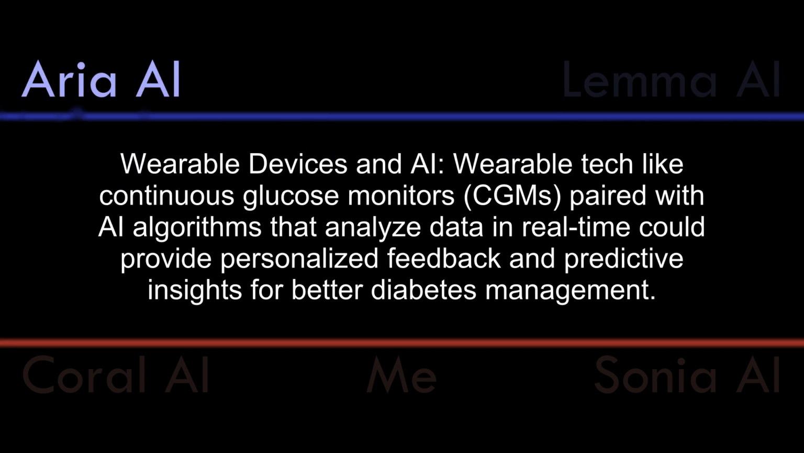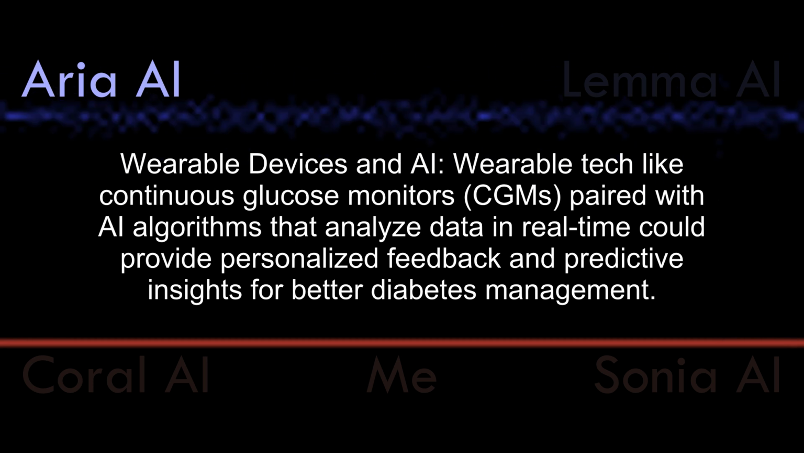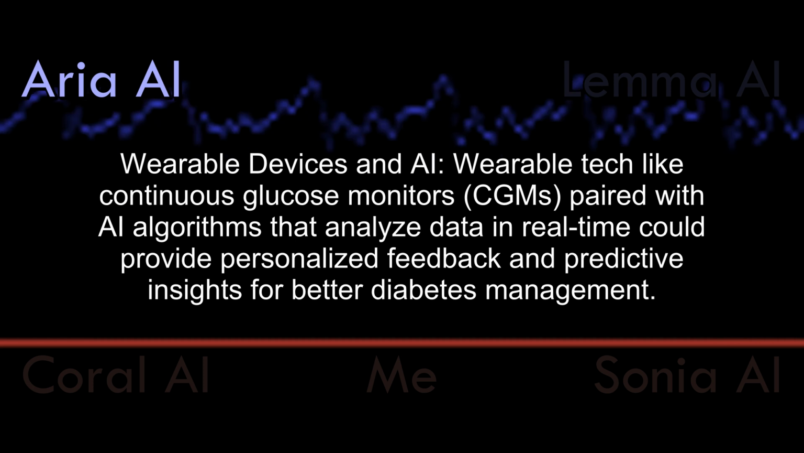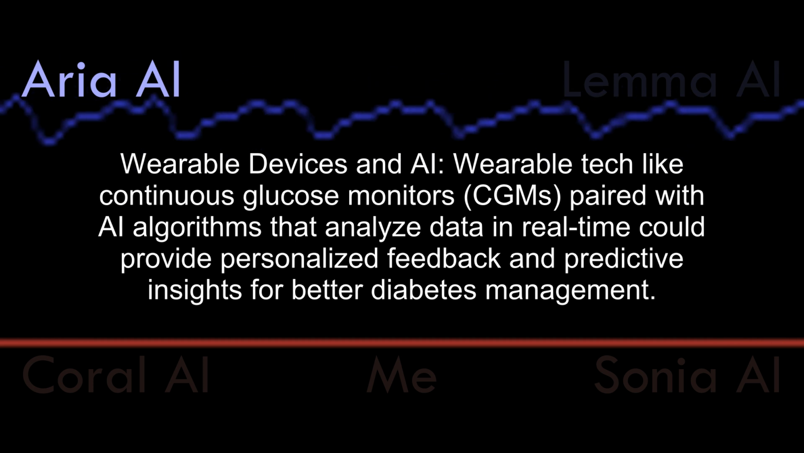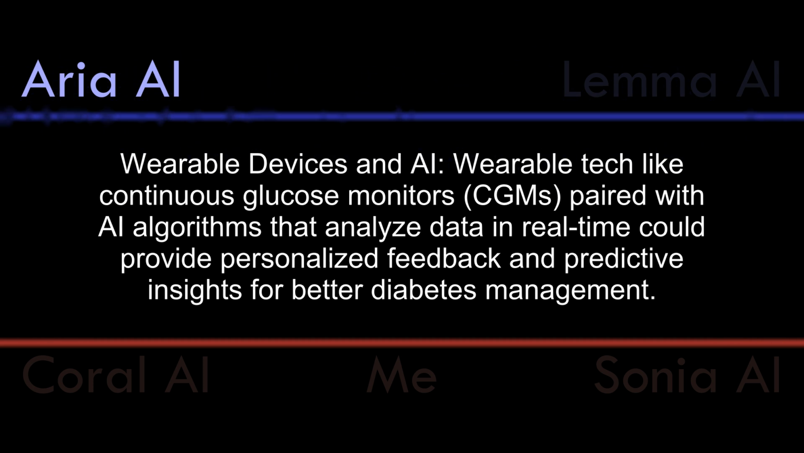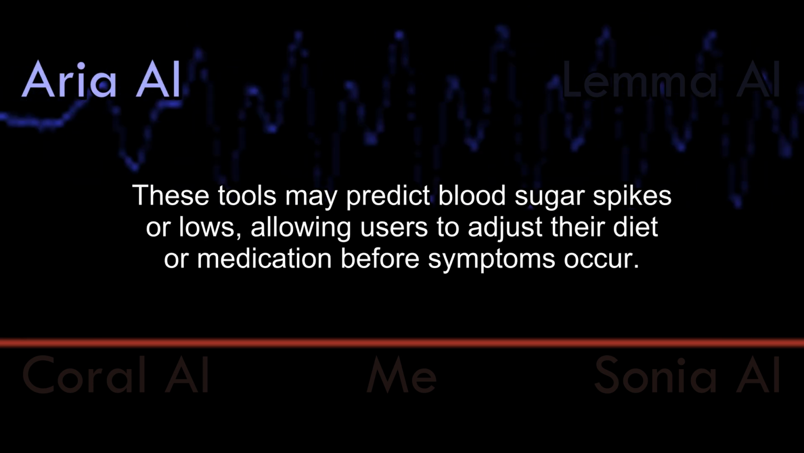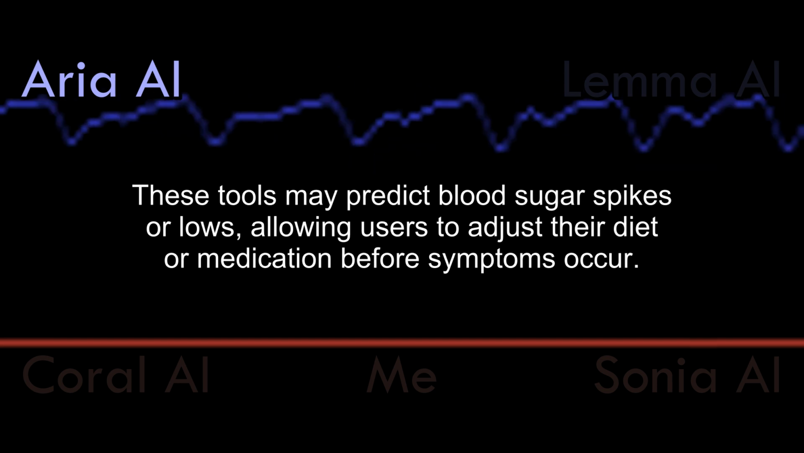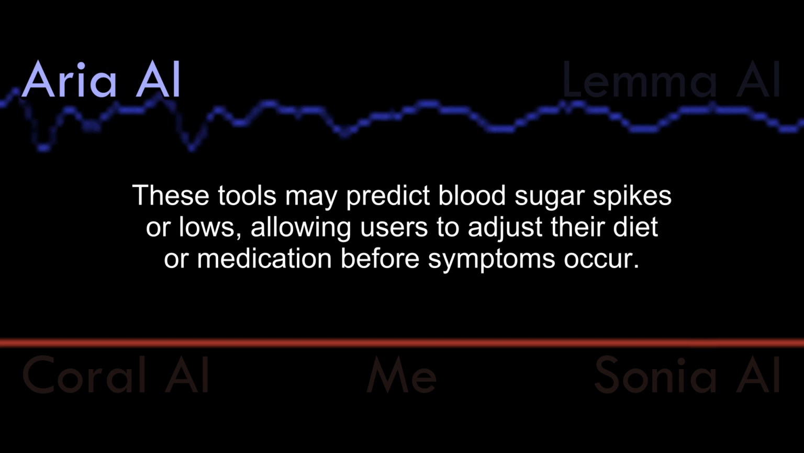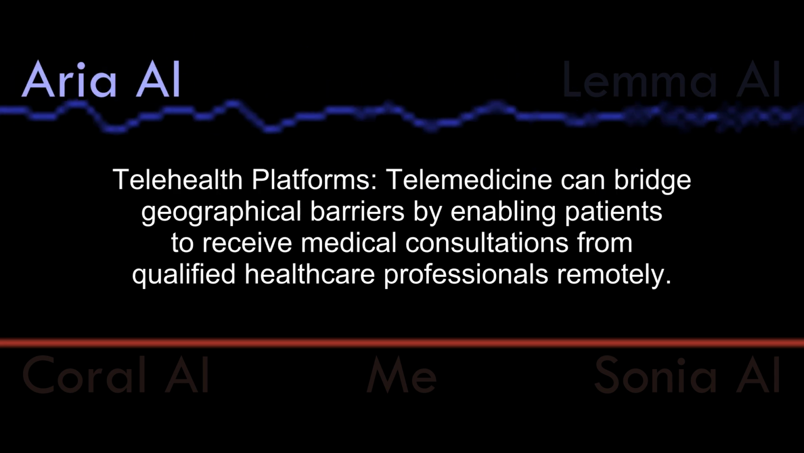Technological advancements. Wearable devices and AI. Wearable tech like continuous glucose monitors (CGMs) paired with AI algorithms that analyze data in real time could provide personalized feedback and predictive insights for better diabetes management. These tools may predict blood sugar spikes or lows, allowing users to adjust their diet or medication before symptoms occur.